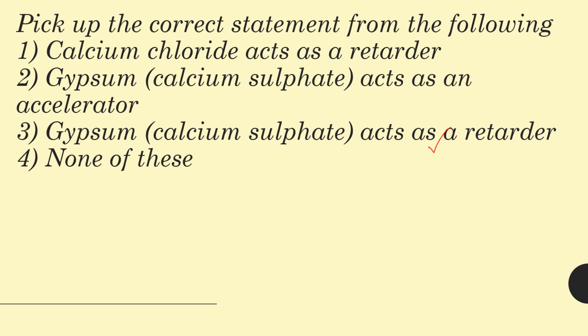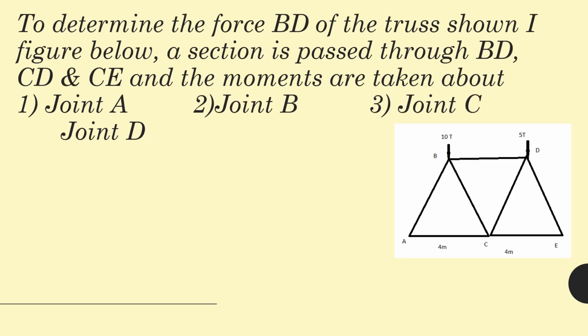Okay, now next question. To determine the force BD of the truss shown below, a section is passed through BD, CD, and CE, and the moments are taken about. Okay, so this is using the method of sections. We are finding out the forces in each member.